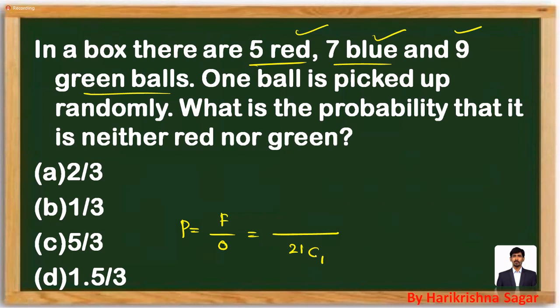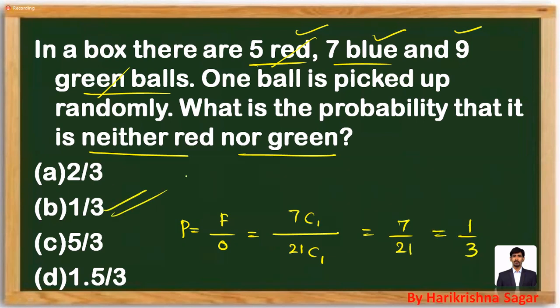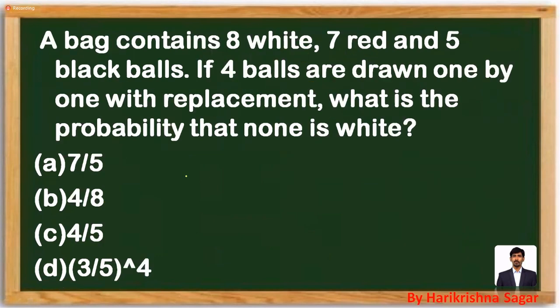One ball is picked at random. What is the probability that it is neither red nor green? It is not red, not green, so it must be blue. So 7C1 divided by 21C1, 7 by 21, 1 by 3 is going to be your answer. Mark it as the option. Look at the next one.